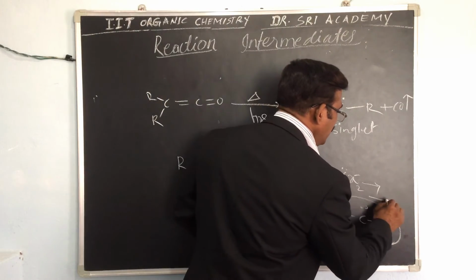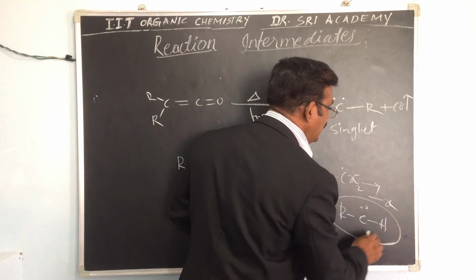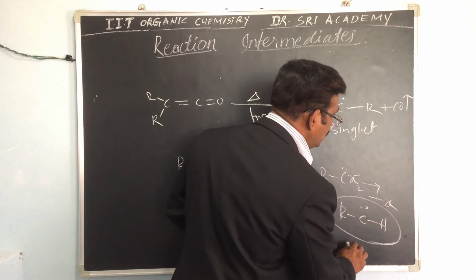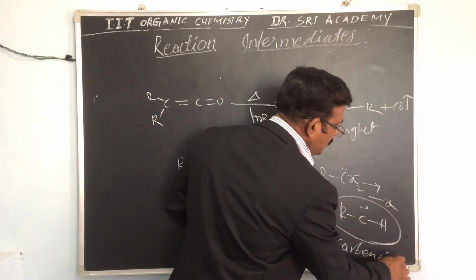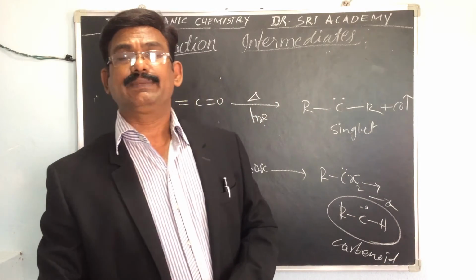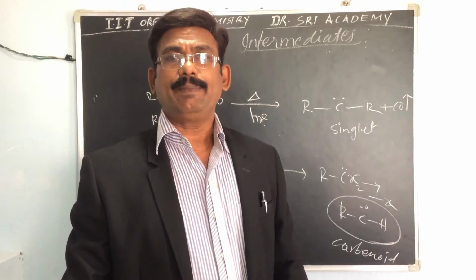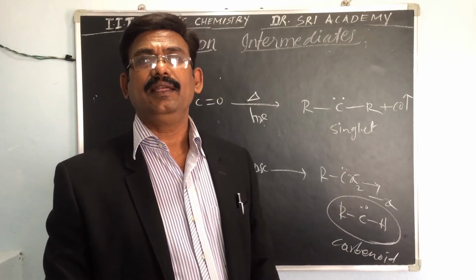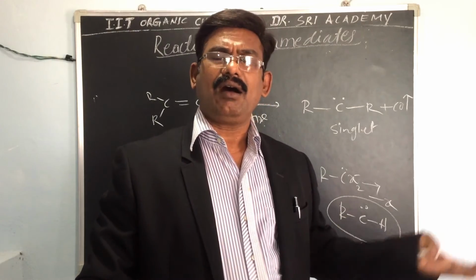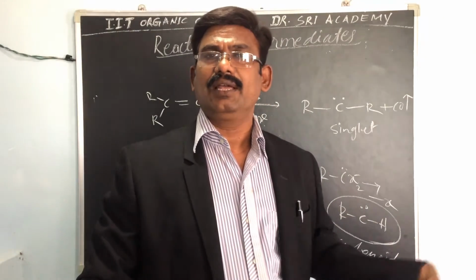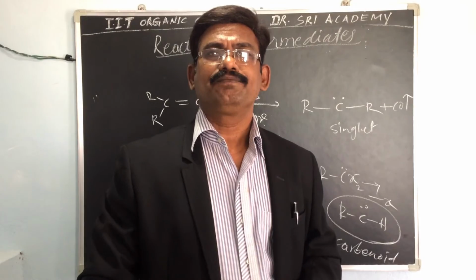So this means X is released, and this is called the carbenoid. Carbenoid formation takes place in the presence of lithium hydroxide or lithium, or we can say any type of base.